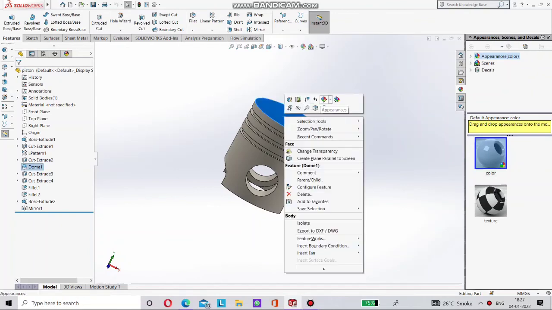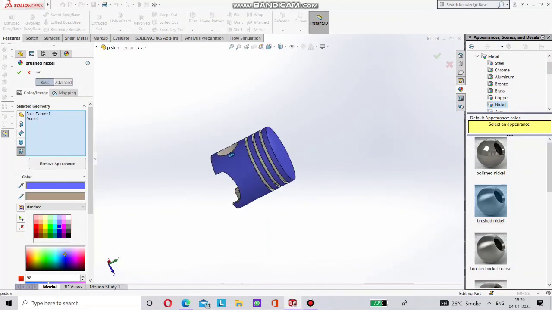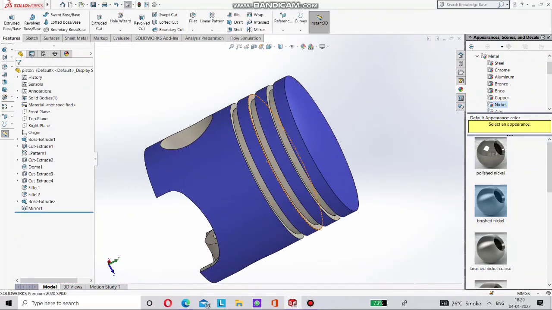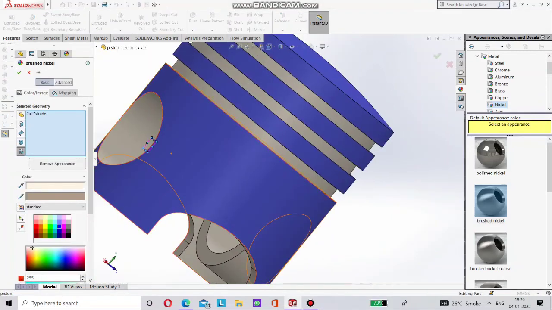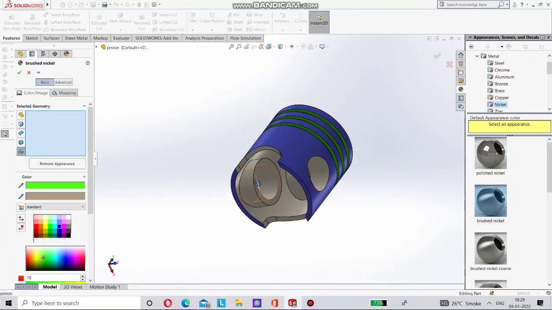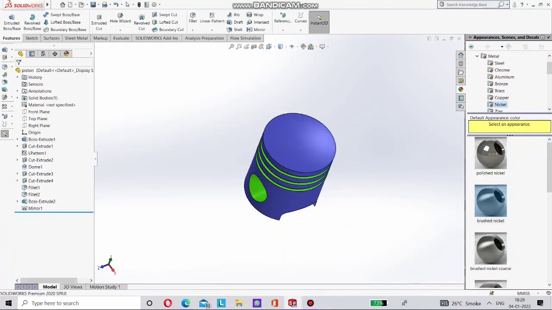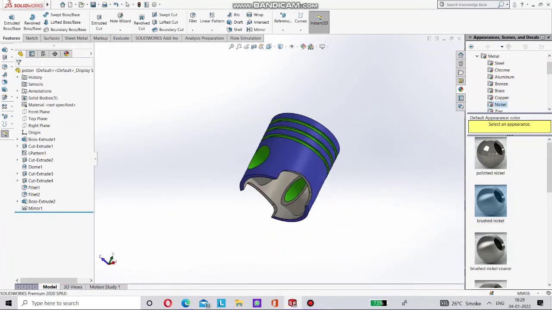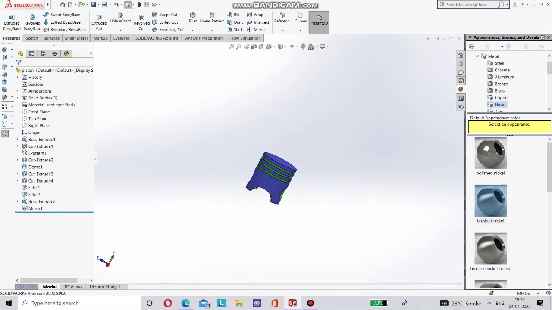We can give it color or metal as you wish. I'm giving blue as its outside and yellow as its inside color. You can give any of these colors depending upon your requirement. So here a piston is designed.